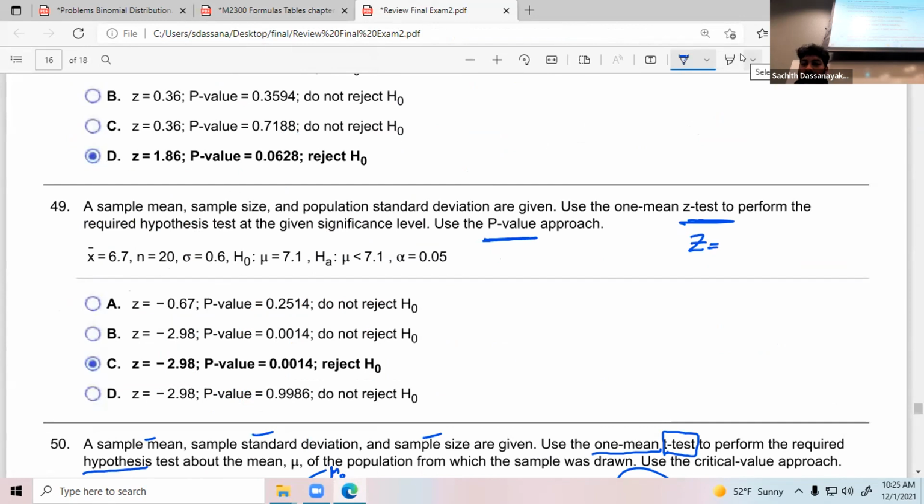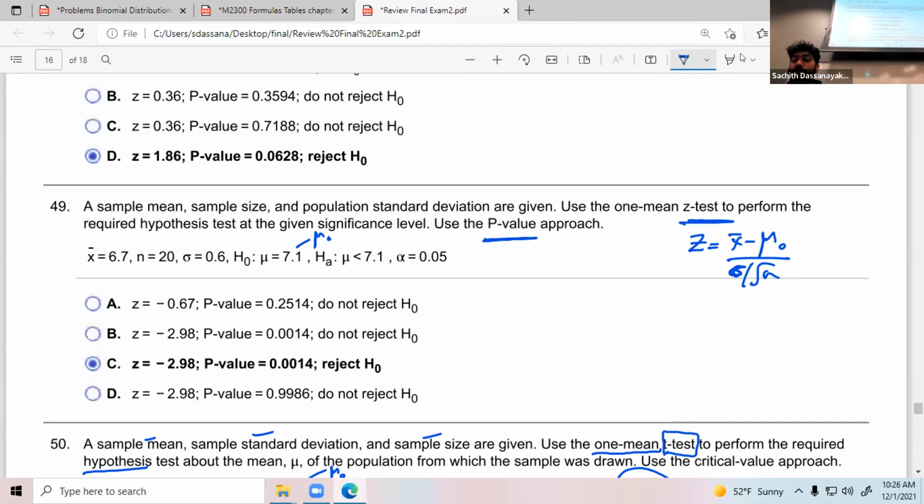Okay. X bar minus mu naught. What is your mu naught? This one. Divide by sigma over square root of n. Sorry, not S, sigma. Here it is sigma, it's given. I need to find the p-value as well.